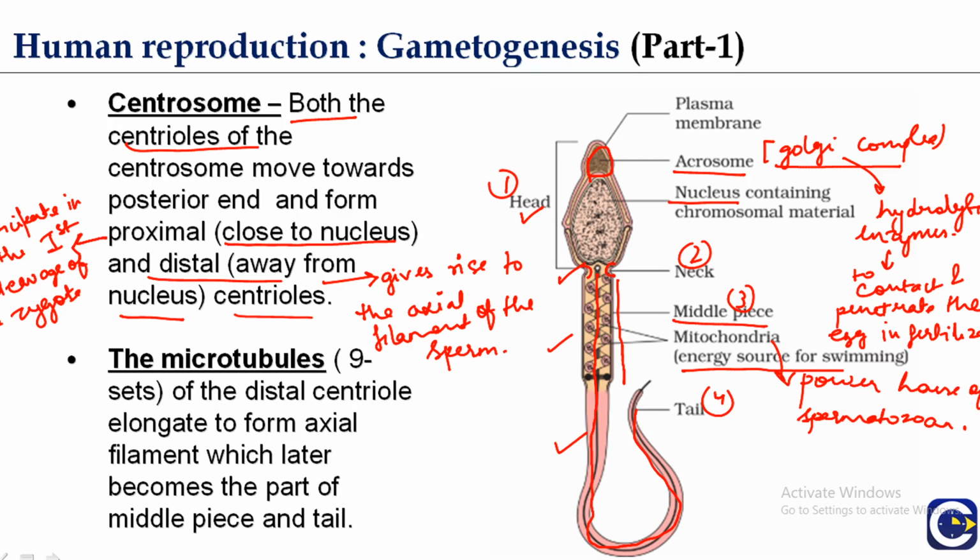Now, the fourth part of the human sperm is the tail. The tail is very long, slender, and tapering at the end, and it is formed of cytoplasm. A fine thread runs along the whole length of the tail. It is the axial filament, which arises from the centriole and extends through the middle piece and the tail. It may project freely behind the tail as an end piece. In mammalian sperm, there is an additional outer ring of 9 coarse accessory fibers.